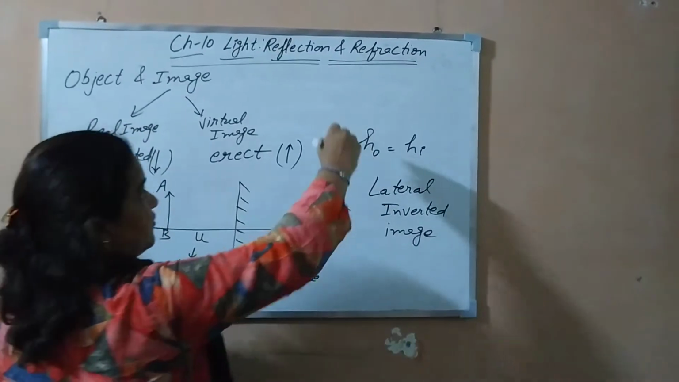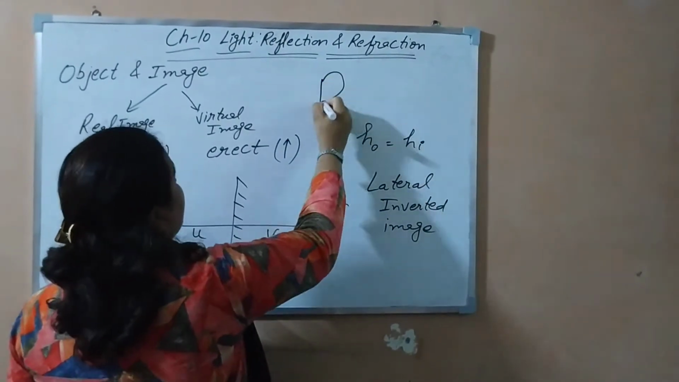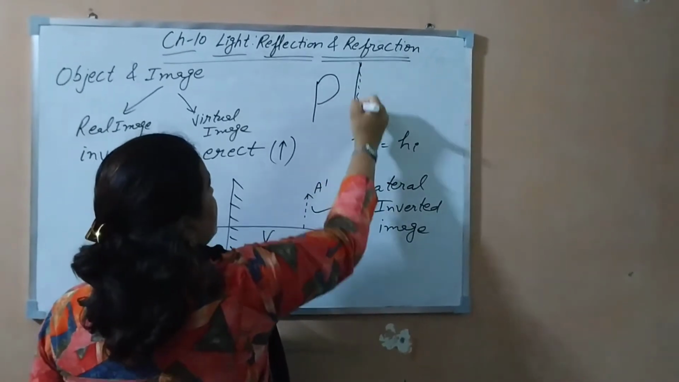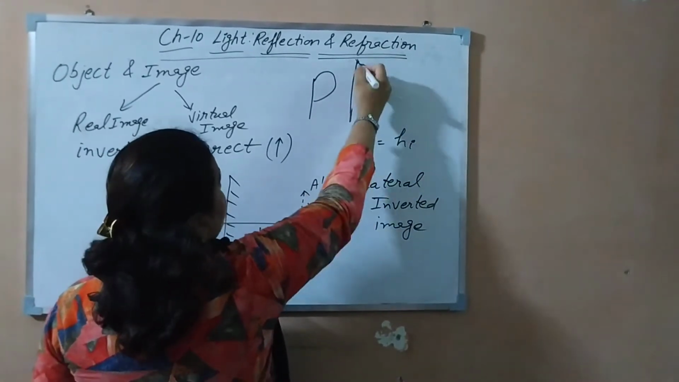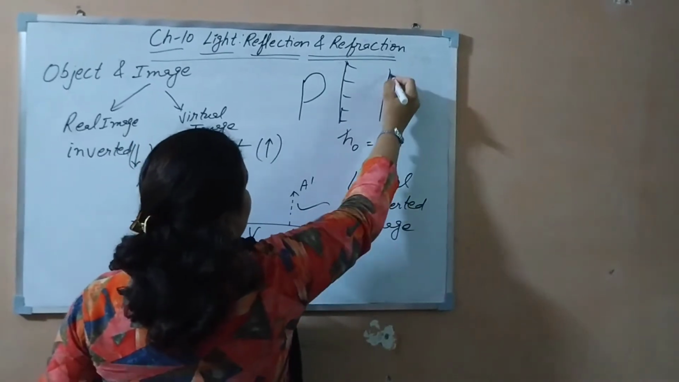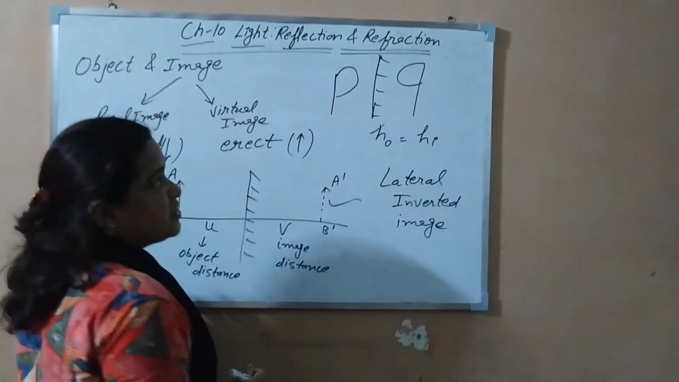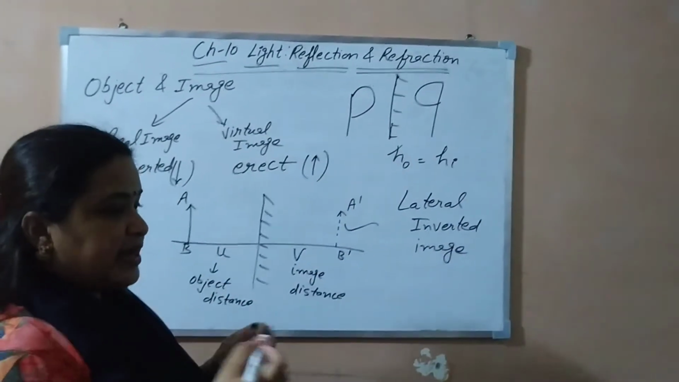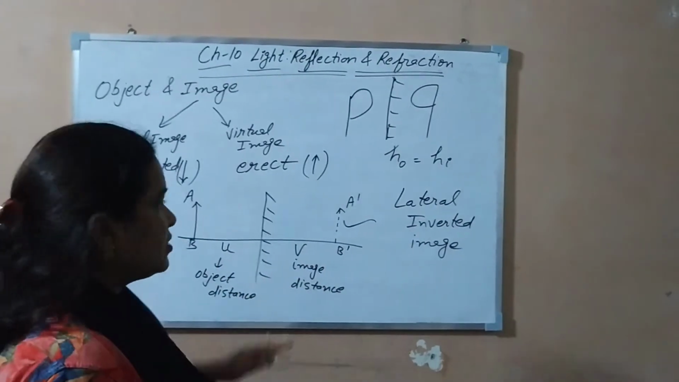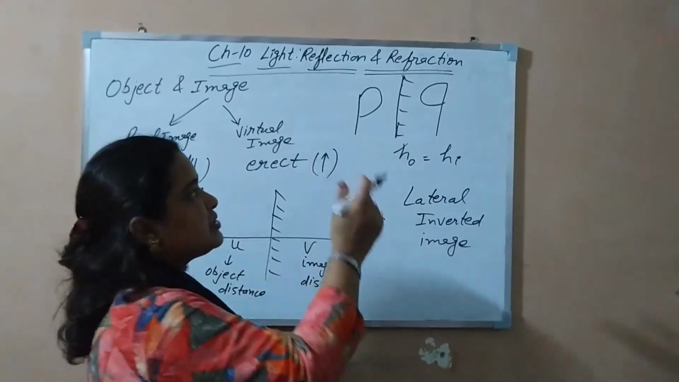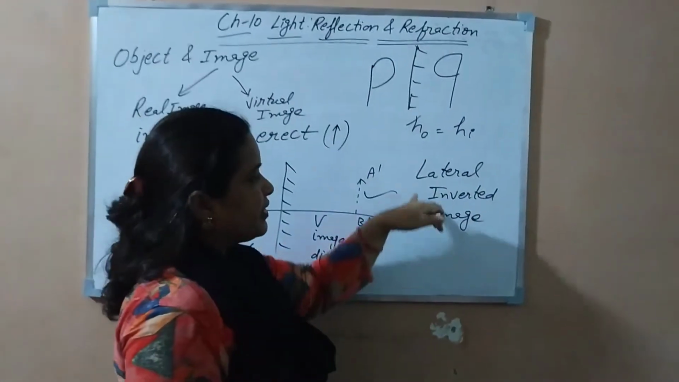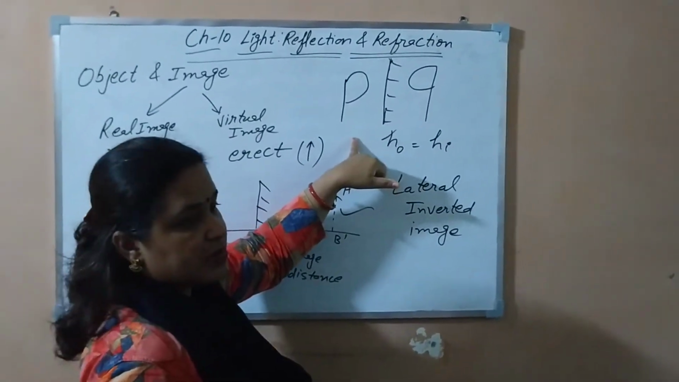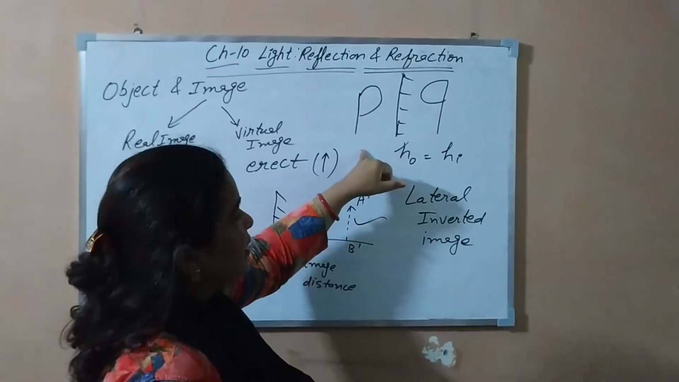You can understand it with the P alphabet I have drawn. When I draw the mirror image of this, the P alphabet would appear like this. This is called the mirror image of the alphabet. Sideways reversed is lateral inversion; inverted means completely reversed, but this is sideways. So this is also a characteristic of the image formed by the plane mirror.